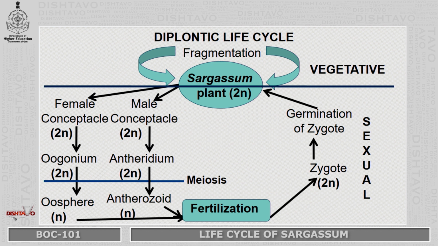The oogonium and the antheridium undergo meiosis and give rise to oosphere and anthrozoids. The fusion of oosphere and anthrozoids, or fertilization, results in the formation of a zygote, which restores back the 2N condition, that is the diploid condition. The zygote germinates and gives rise again to the Sargassum plant, which is diploid. Hence, this life cycle is called a diplontic life cycle. Asexual reproduction is completely absent in Sargassum.